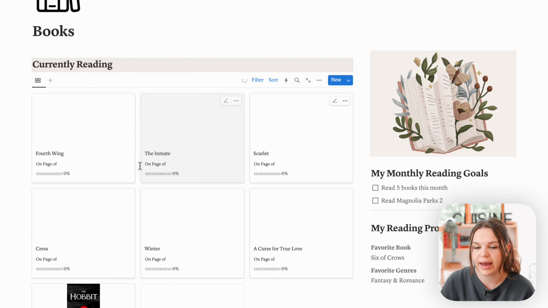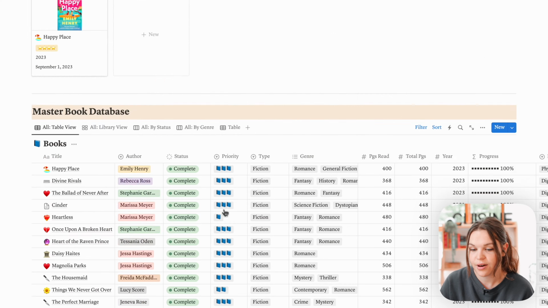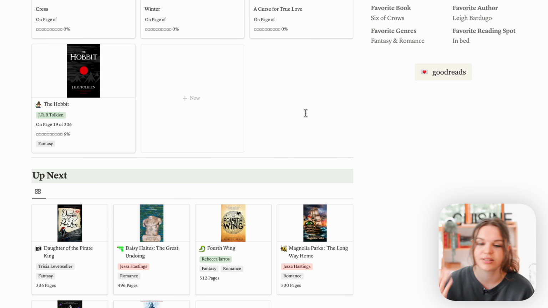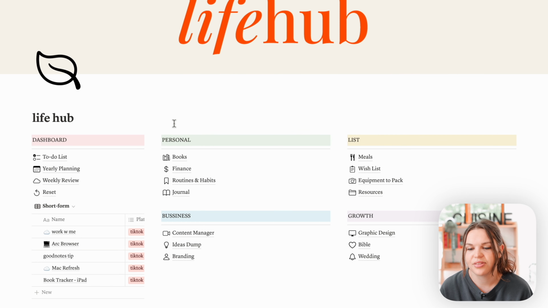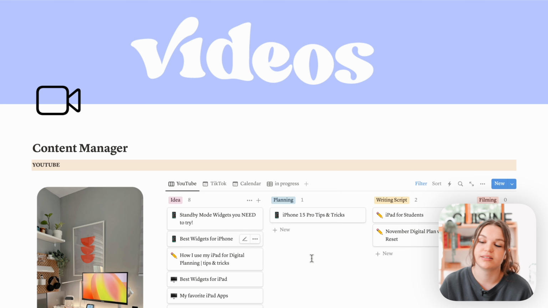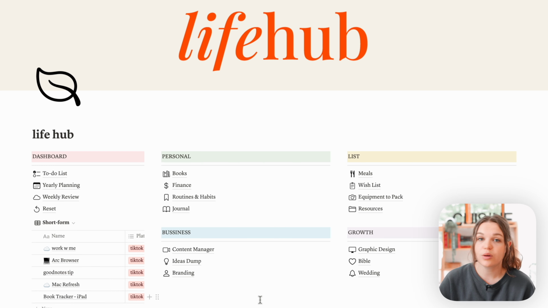Then in Notion, I also do some book planning and things. So I have this database here with a bunch of books. I didn't fill this out yet for this month. I will probably do that off camera because it does take a while getting the images, writing what I thought about the book. And then usually I take a look at the content manager, but usually I look at this every single day. So it's more like a daily thing than it is like a monthly planning. So that's all I wanted to cover in Notion.